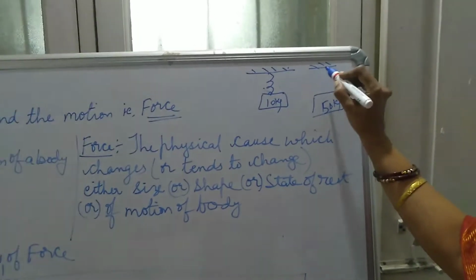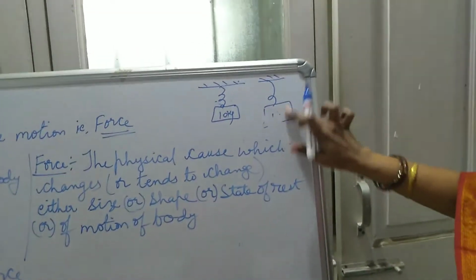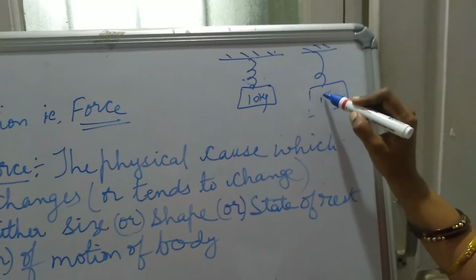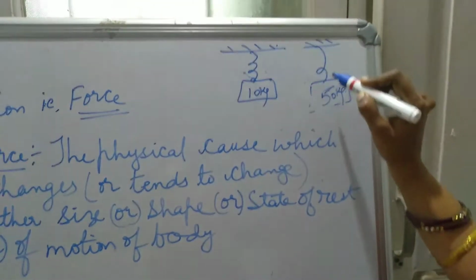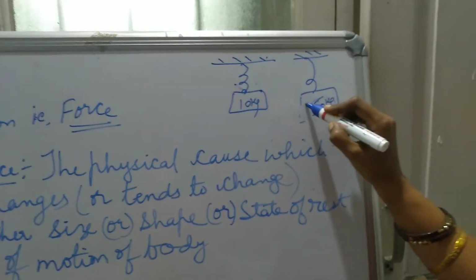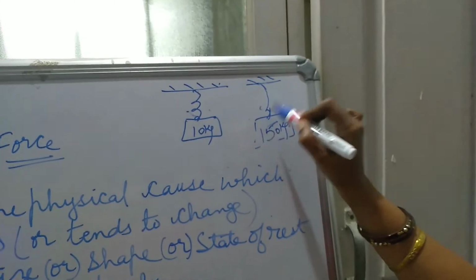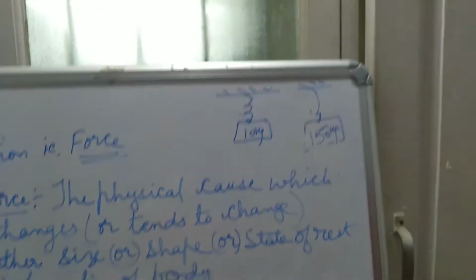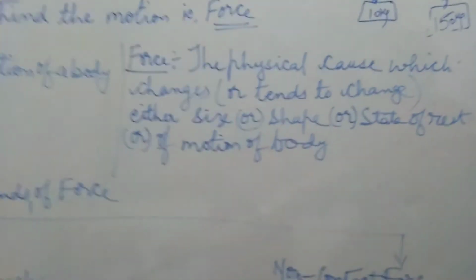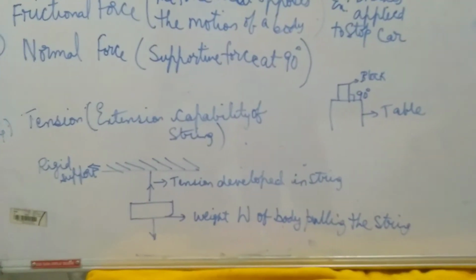Now what will happen to this string? It will elongate. Now if I take the weight as 50 kgs, see what happened to the string? It has extended more. Now if I make it 150, what will happen to this string? Again it is going to stretch. So the stretching increases as the weight increases. So tension is nothing but the extension capability of the string. This is a very, very important category.